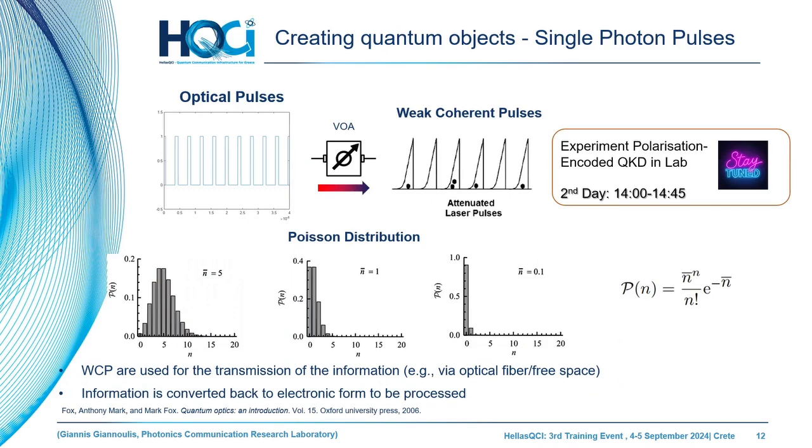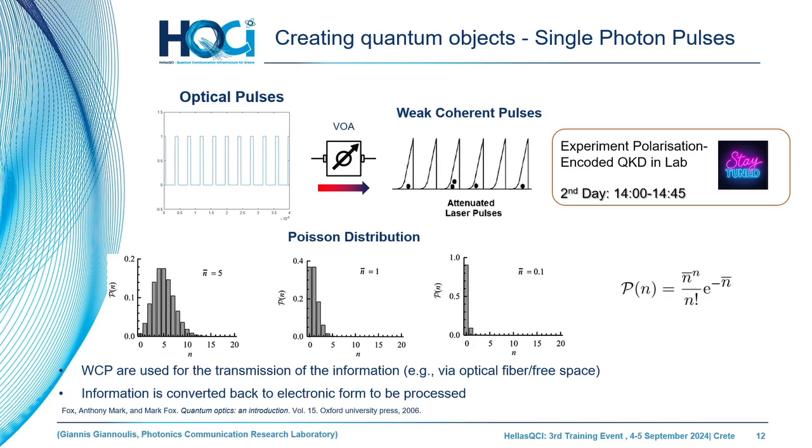Now the challenge from the theory of quantum mechanics to the implementation in the laboratory. We discuss single photons. We need to generate quantum objects such as single photons. It's not an easy task. Going from a Fock state, an ideal quantum state, to a single photon by using attenuated lasers is not easy. This is something that my colleagues Argyris and Aris will discuss in detail tomorrow: how we can generate single photon pulses, implement these pulses in the laboratory, and validate their statistical properties.